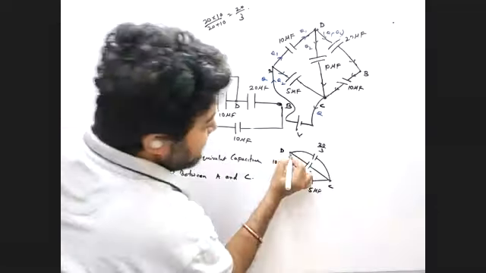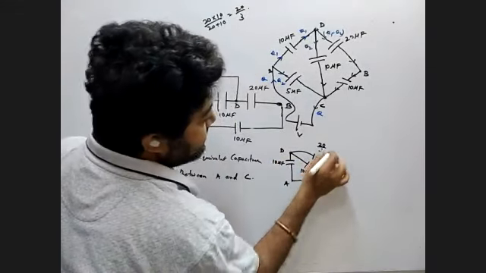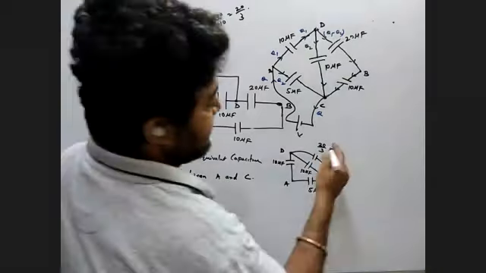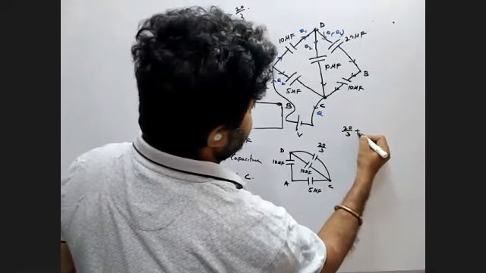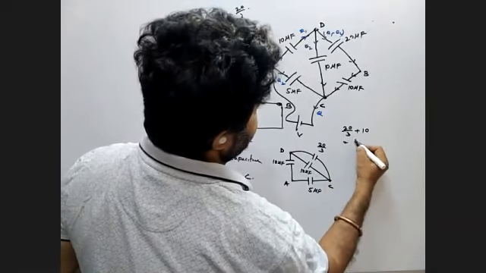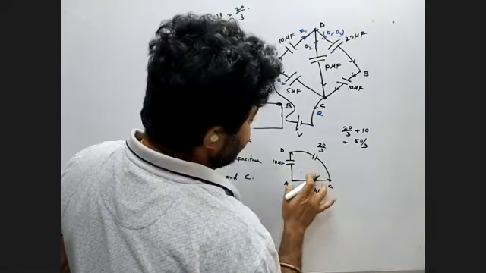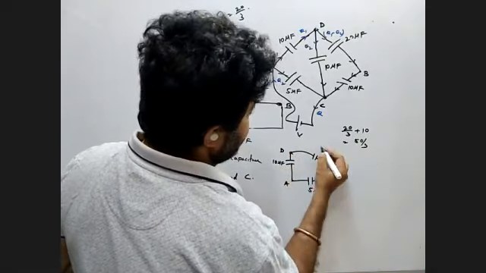Now, is it clearly visible that these two are in parallel? Yes, sir. So if I say 20 by 3 plus 10, what do you have? 50 by 3. So instead of these two, can we write a single capacitor with the value 50 by 3?